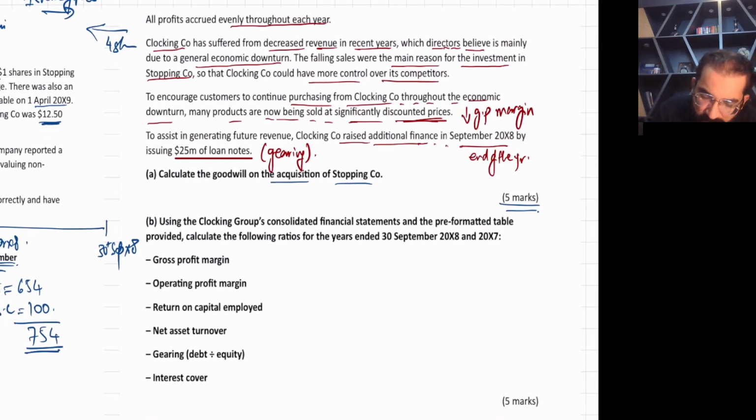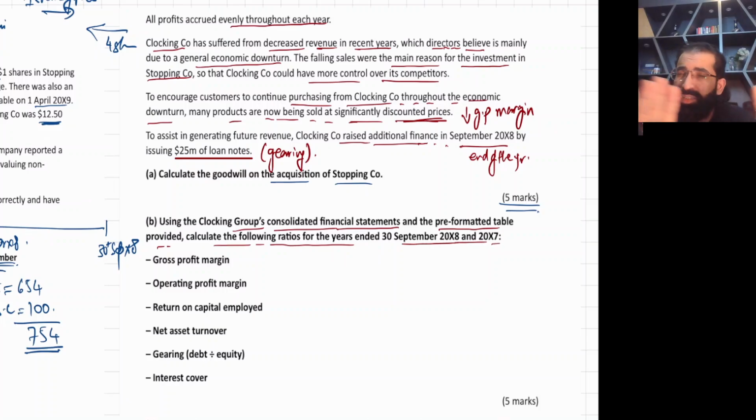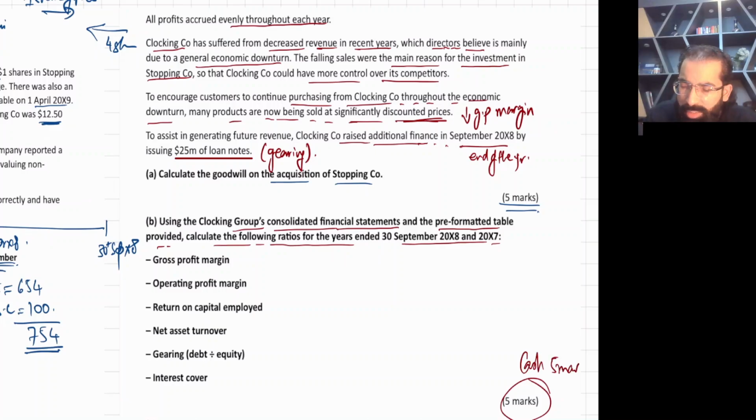Using the group's consolidated financial statement and pre-formatted table provided, calculate the following ratios for the year ended 30th. Very simple, five marks, again five marks. They are saying just use the consolidated financial statements, whatever financial statements are given to you, they are consolidated.